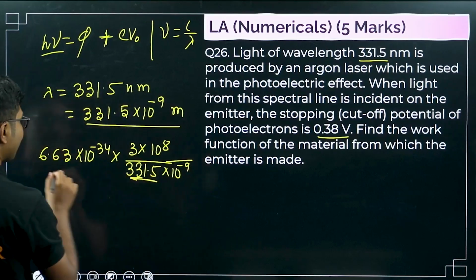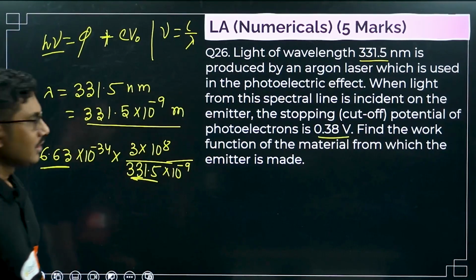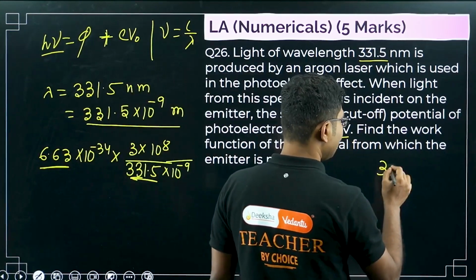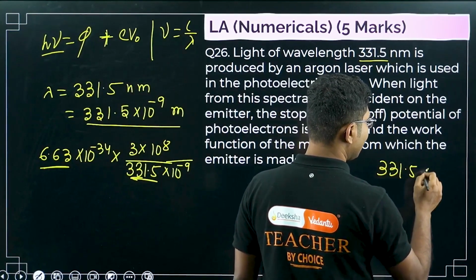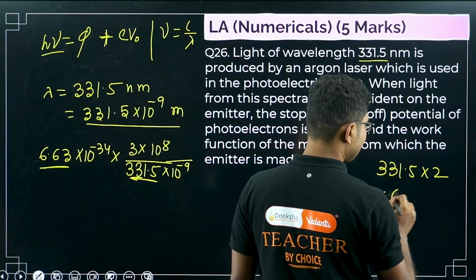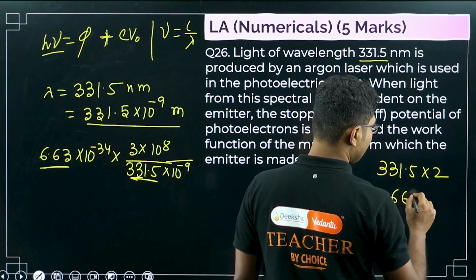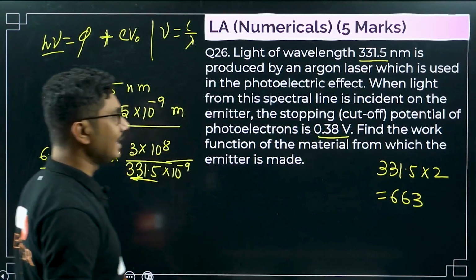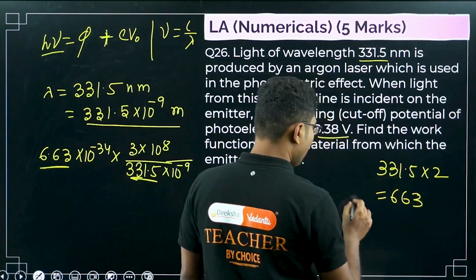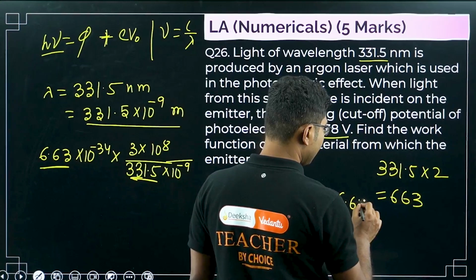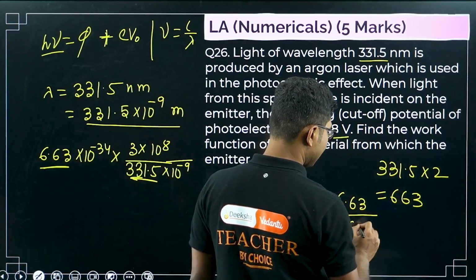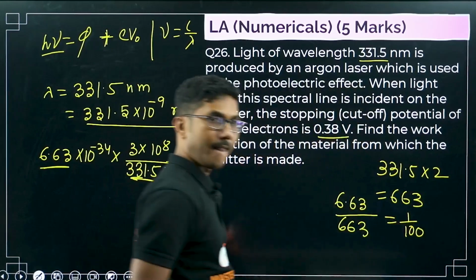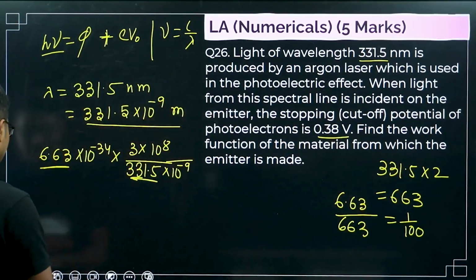Now what is the relationship between this and this? You have to be careful to understand that 331.5 into 2 is basically 663. So 663 is twice of that. 6.63 divided by 663, it was 1 by 100 if you remember. That was the answer, right?